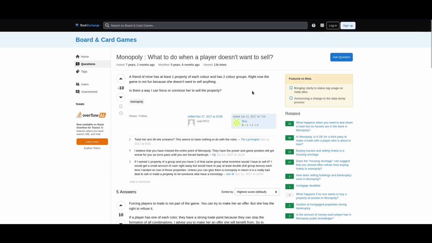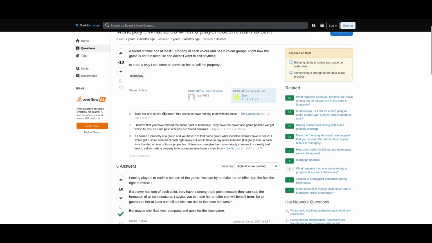I mean, you could make a house rule that says you're forced to sell after a certain length of time or something, but the game is called Monopoly. The goal is to get a Monopoly. I like the top comment here. Twist her arm until she screams. This seems to have nothing to do with the rules.